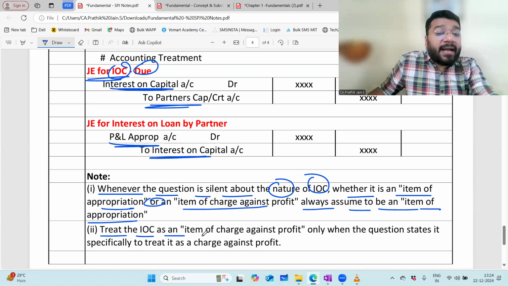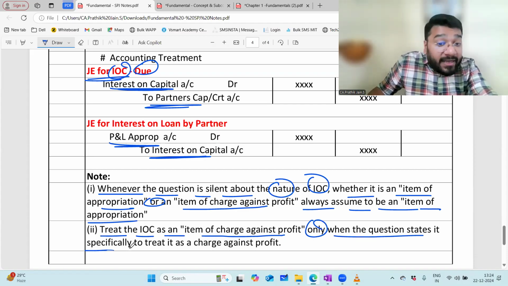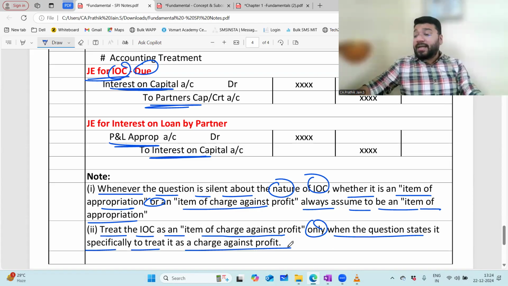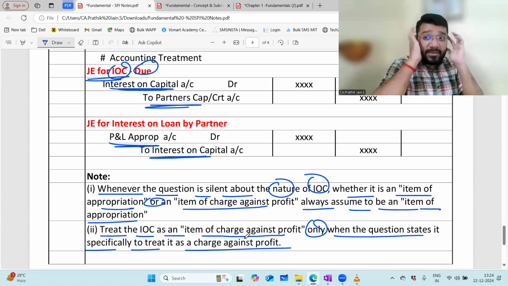Treat IOC as an item of charge against profit when? Only when the question states it specifically to treat it as a charge against profit. What is a charge against profit? You discussed this already in the last class.